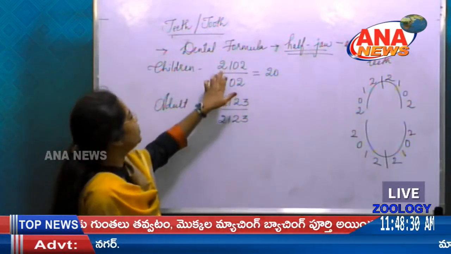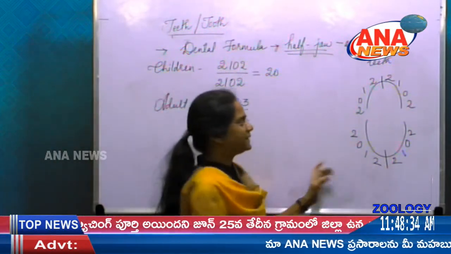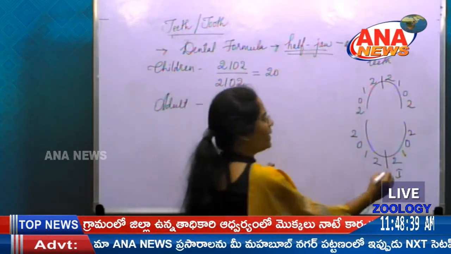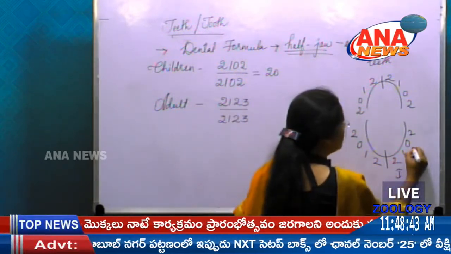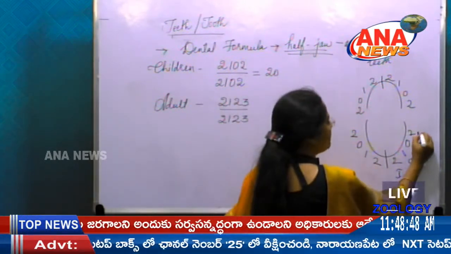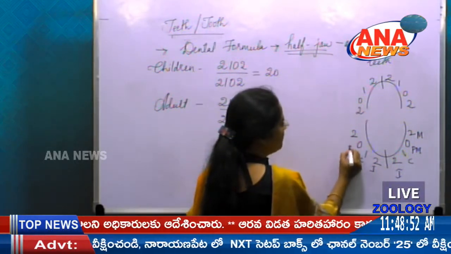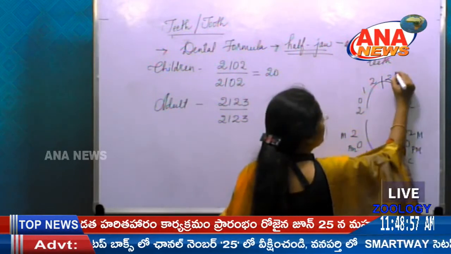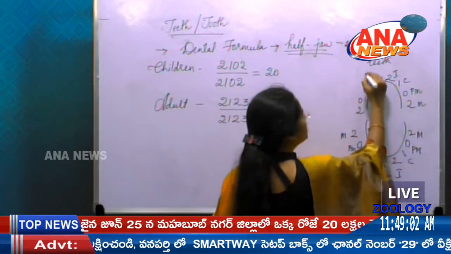What does this 2102 represent? The first 2 represents incisors. The next one represents canines. In a child there is no premolar, and the last is molar. In the same way here, incisors, canines, premolars and molars. Coming to the upper jaw, incisors, canines, premolars and molars.